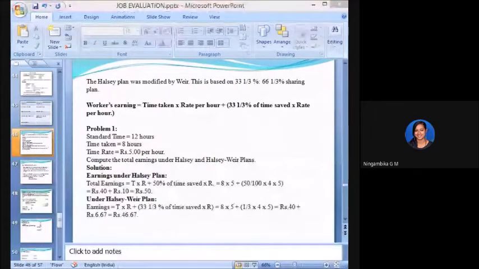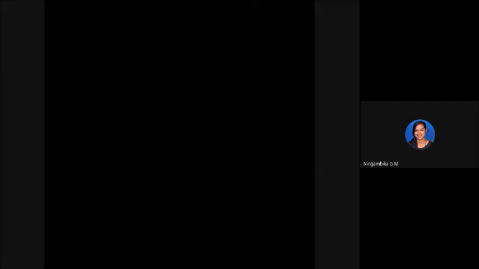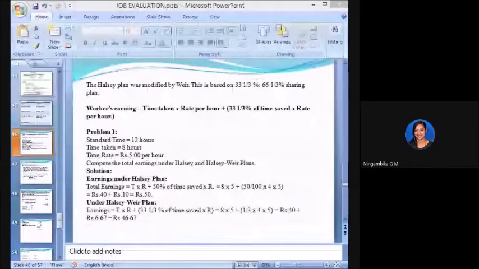I have another problem here. Standard time is 10 hours, just make a note of it. Time taken is 8 hours and the time rate is 2.50. So calculate earnings under the Halsey-Weir plan. So what is the answer, students?